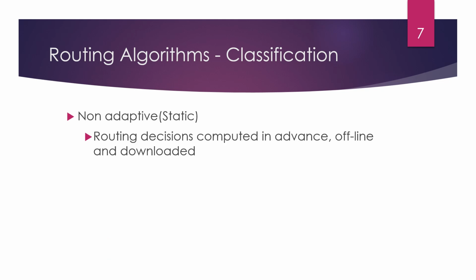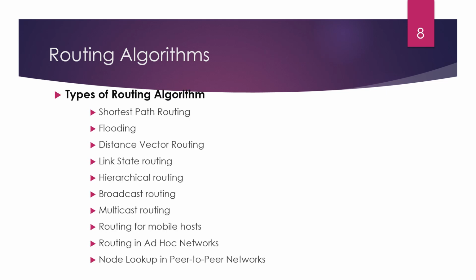The next thing is non-adaptive routing. As we already said, it is of static type, so we call it static routing. Here the choice of route is computed in advance. So before running the algorithm, you need to design the routes offline and download them to the routers when the network is booted. These are the different types of routing algorithms.